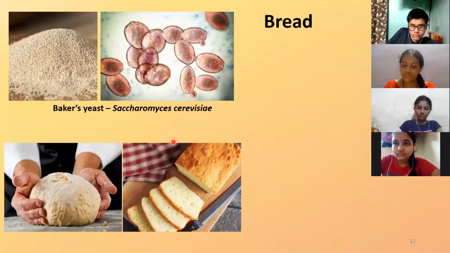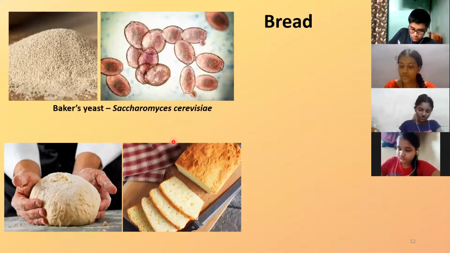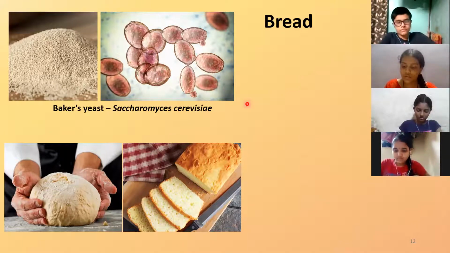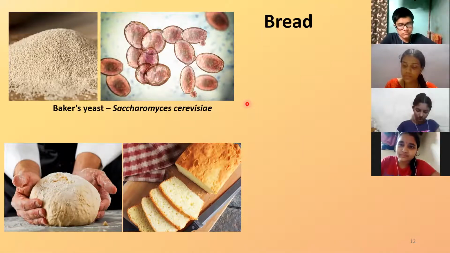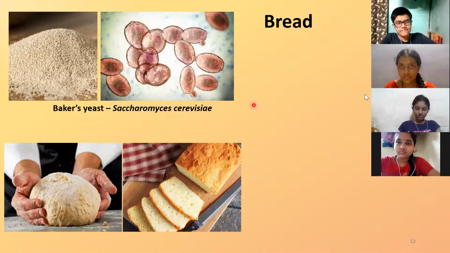After probiotics, the next one is another very common thing in our country, that is bread. Bread is also something which you consume very commonly. You get bread slices, you have bread in the form of pav. I don't need to add one more word before pav. You know that very well, right? Yes, Deepali was the first one to understand.